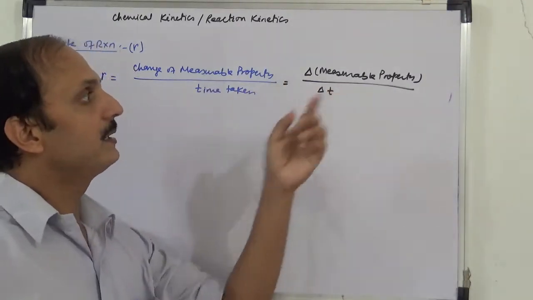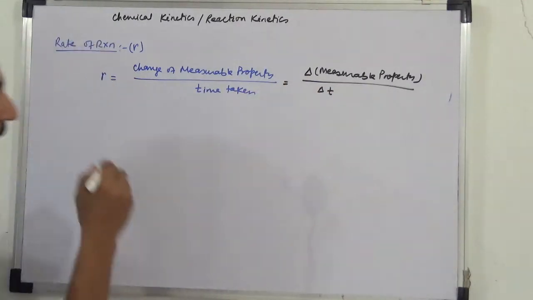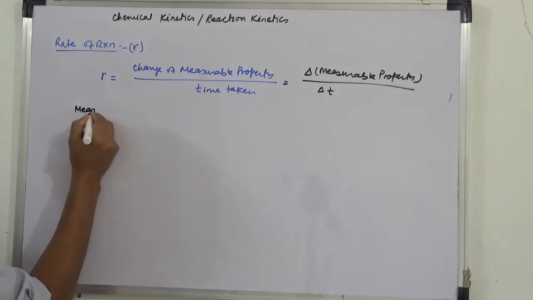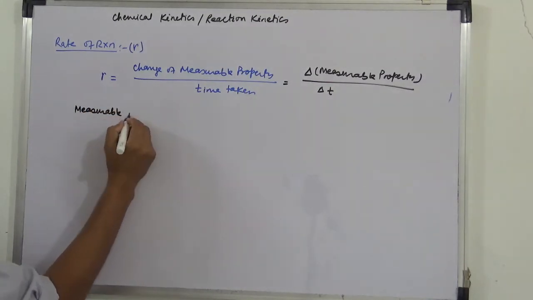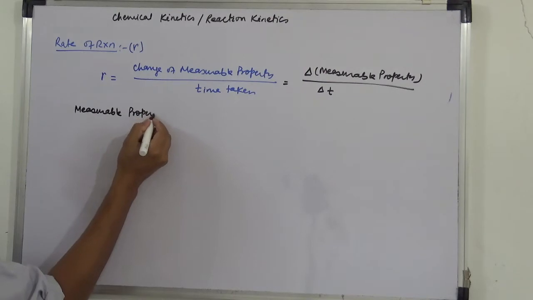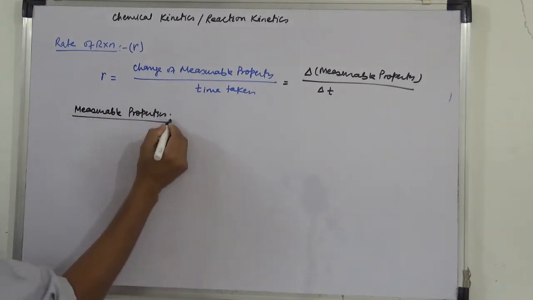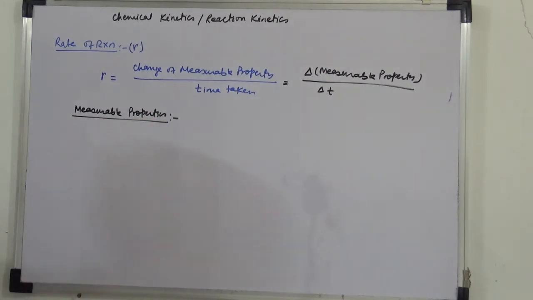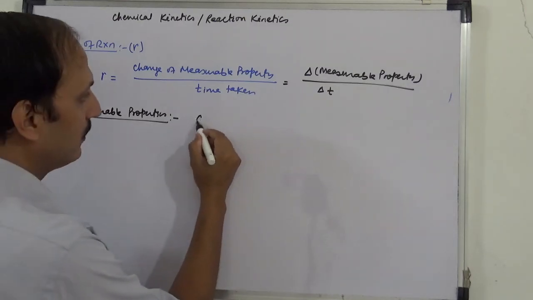So this is the measurable property. What are the measurable properties that we have? Measurable properties are concentration, very common.